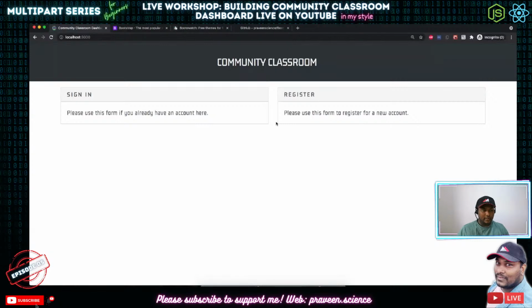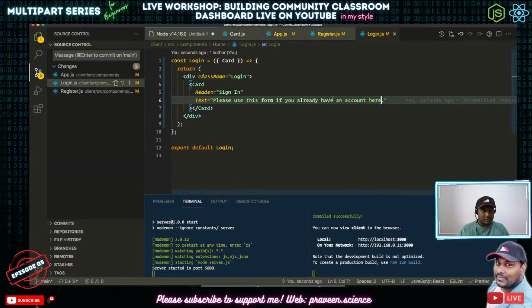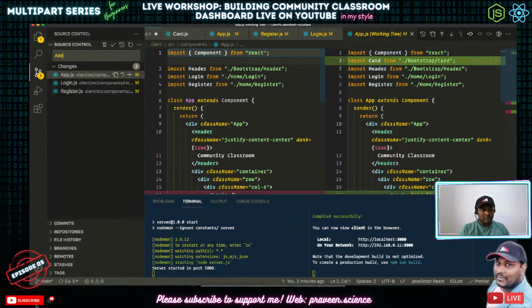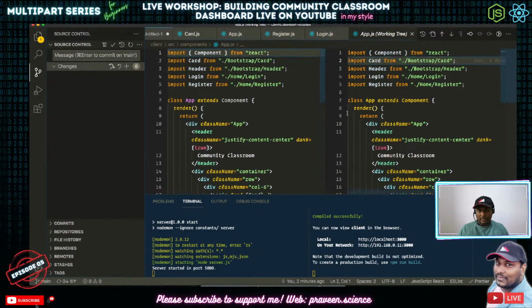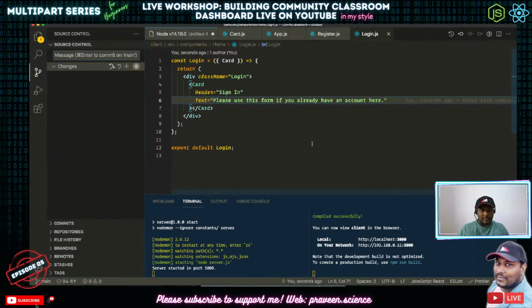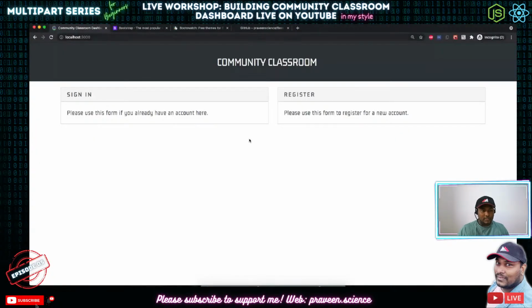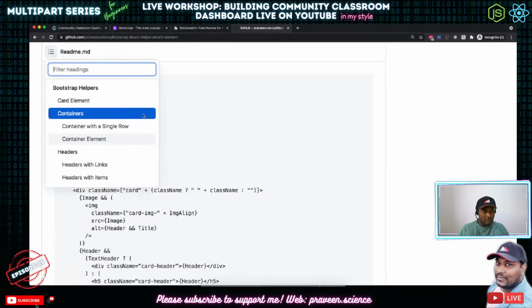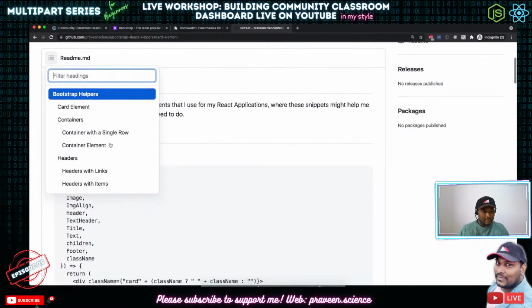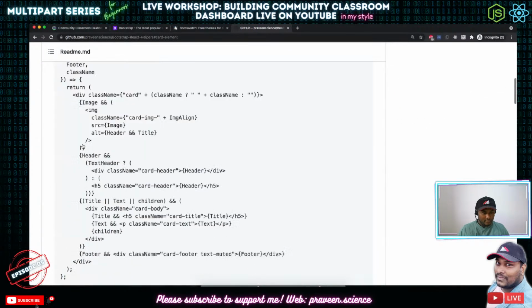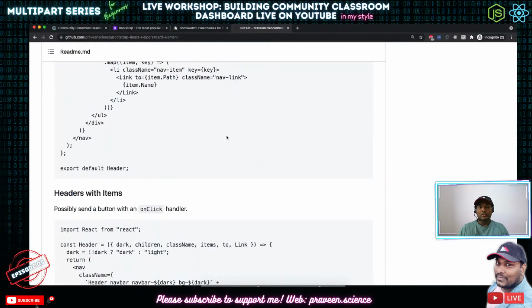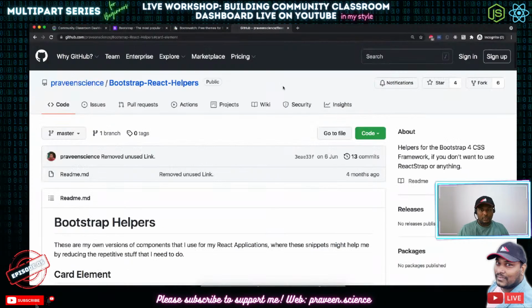Okay, so this looks really cool, right? So there is a sign-in form, there is a registration form. Inside that, we need to add the forms. So we added a card component for both. Cool. So now we have got these things done here. Okay, so the next thing is the form element. So for all the forms as well, I have got something. So we have got card element, etc. Okay, seems like we don't have a form. Interesting. So what I'm going to do is I'll just go with this one.